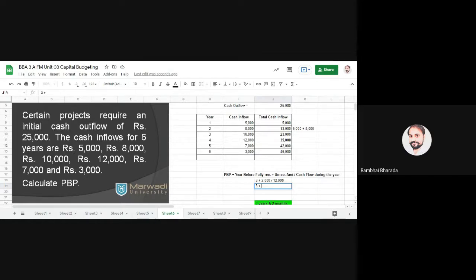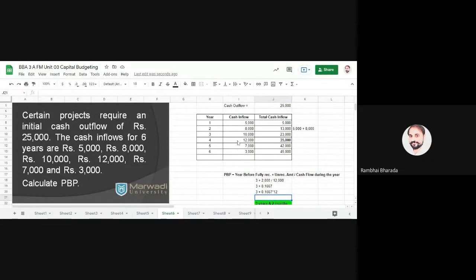You will get 0.16667. And to convert this 0.1667 into months, you need to multiply with 12. You will get the final answer of 3 years and 2 months. Are you with me? This is our first method, very, very important for the mid-exam and for the final exam.